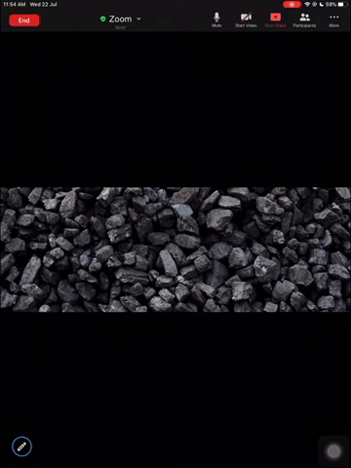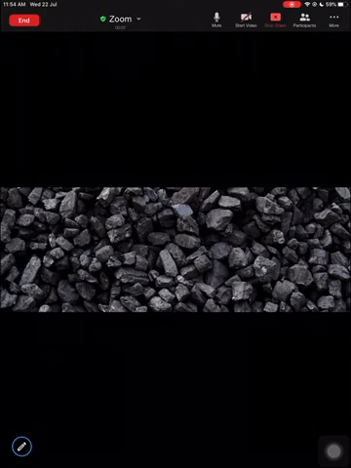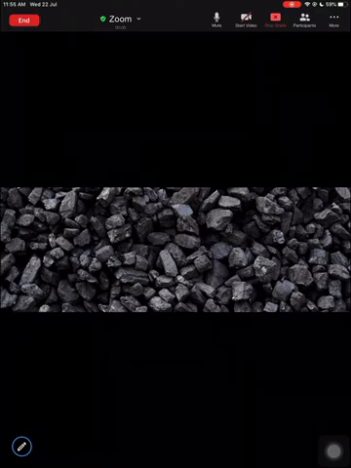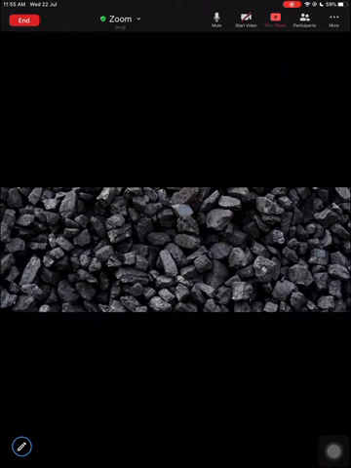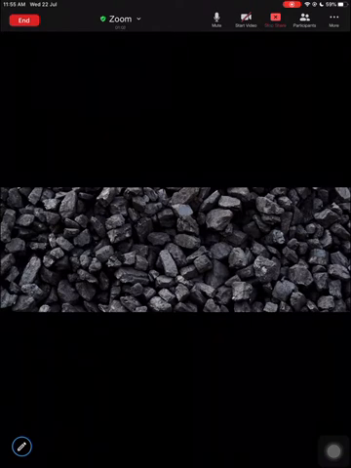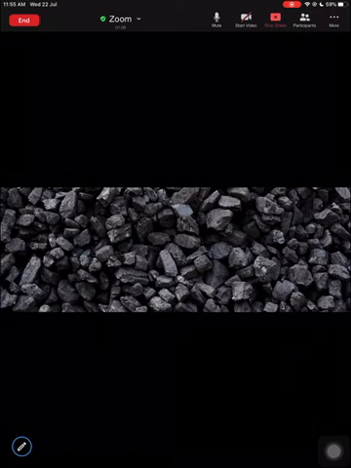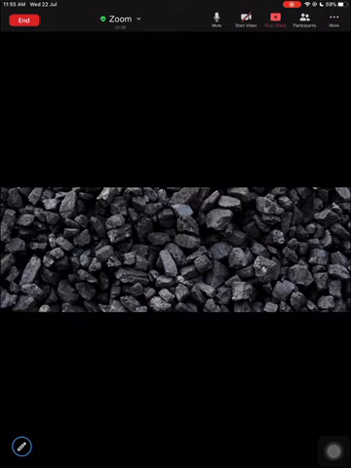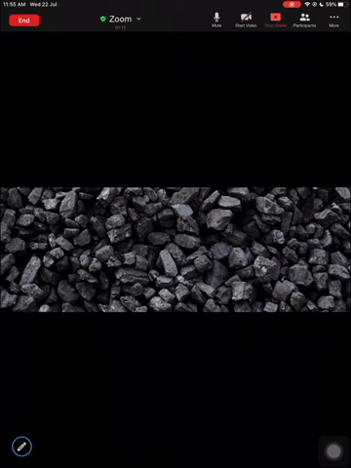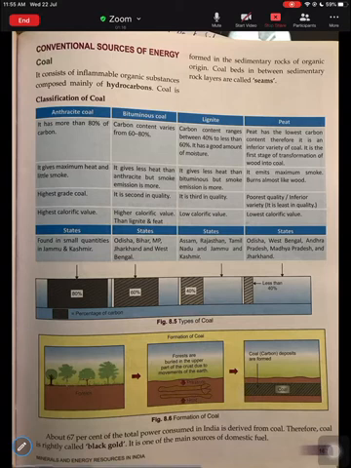So the topic for today's class is to learn about a very important mineral, that is coal. Like you can see in the picture, this is how coal looks. The objective for today's lesson is to understand the formation of coal, the different classifications of coal, the different uses of coal, the problems associated with it, and the distribution of coal in India. So let us begin.